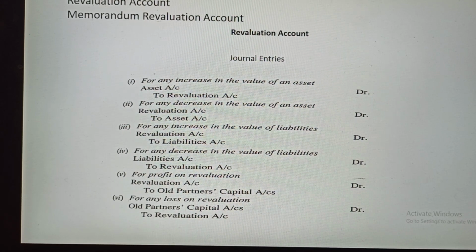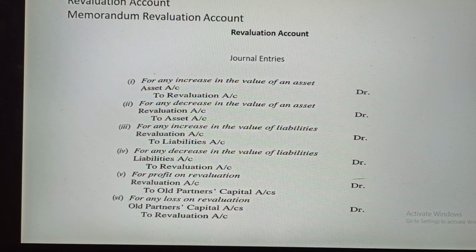It is in the interest of all partners that revaluation of assets and liabilities is done at the time of admission of a partner. When a new partner is admitted into a business, it is natural that he should not benefit from any appreciation in the value of assets which has taken place.